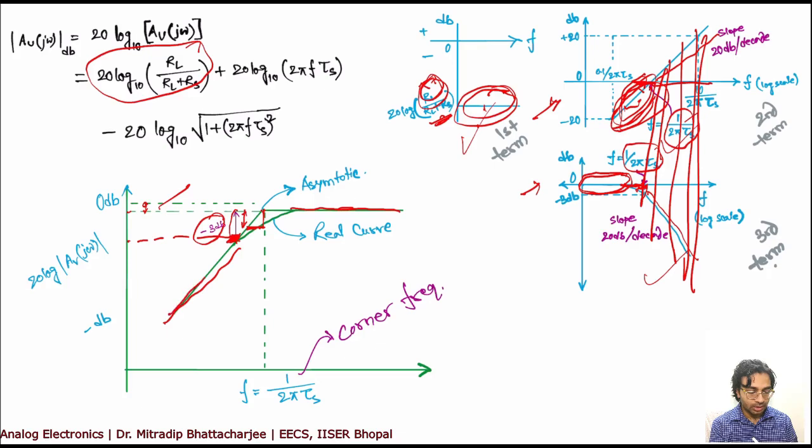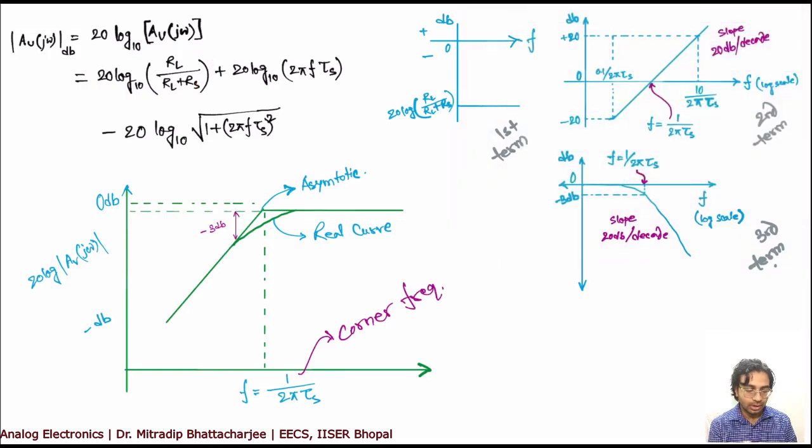So there is your straight line, and these two straight lines, wherever they meet, we call this a corner frequency. So this is your combined plot, wherein a real plot will be something like this. These are the asymptotes, the asymptotic plot, but the real curve will be something like this. You can see the curve over here, it should reflect here as well.